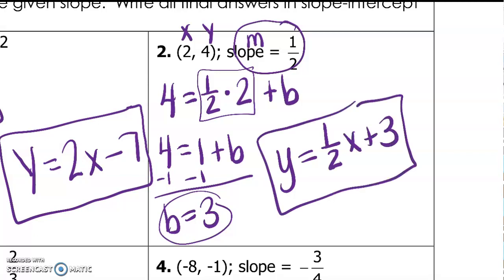You do not plug the ordered pair back in. After you write your first line, you do not use your ordered pair again. If you want to check to see if you're correct, you would graph this line with your slope and your y-intercept, and then make sure it goes through the ordered pair 2, 4.